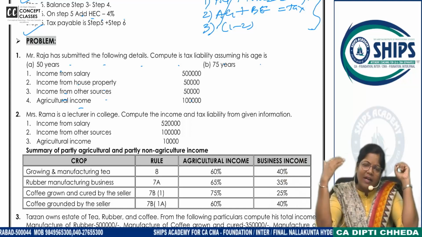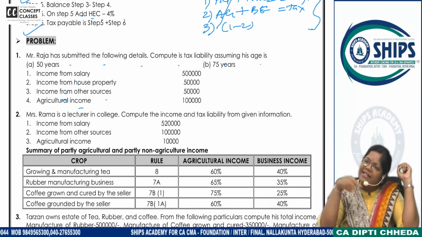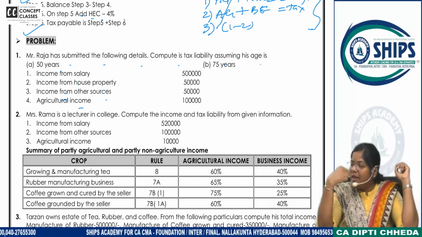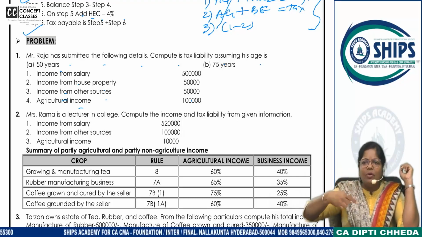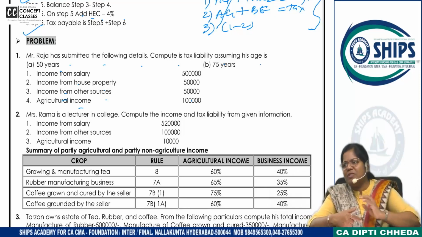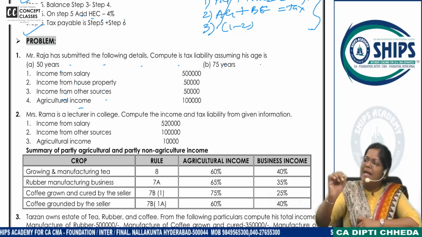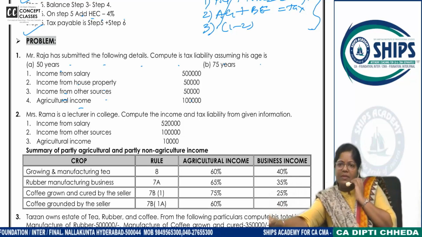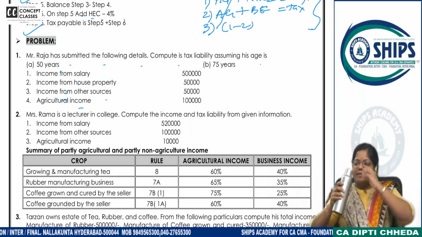Just for our deeper learning, shall we write the conditions now in the notebook? Let's write them once. Then once you learn it, after 1 or 2 problems, you check the conditions orally, and in the exam, to save time, directly you can start with step 1. But right now what I want you all to start with? Conditions. Write down conditions for step method.